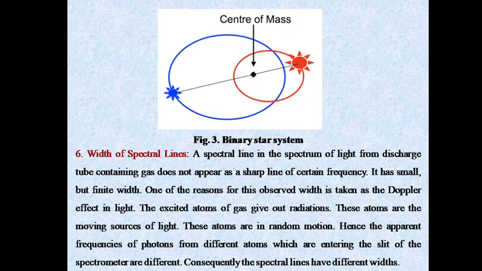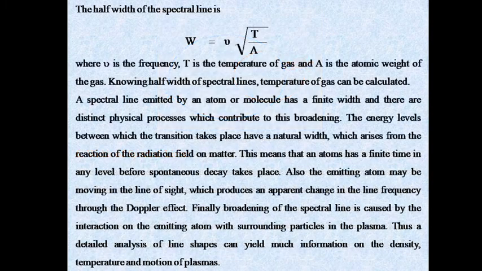The excited atoms of gas give out radiations. These atoms are moving sources of light. These atoms are in random motion, hence the apparent frequencies of photons from different atoms entering the slit of the spectrometer are different. Consequently, the spectral lines have different widths.